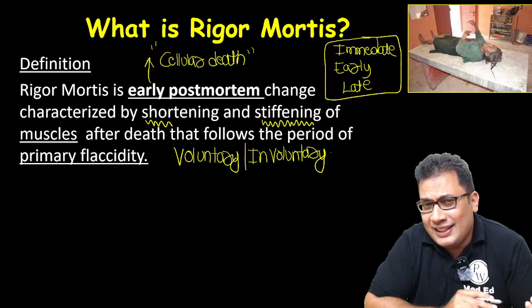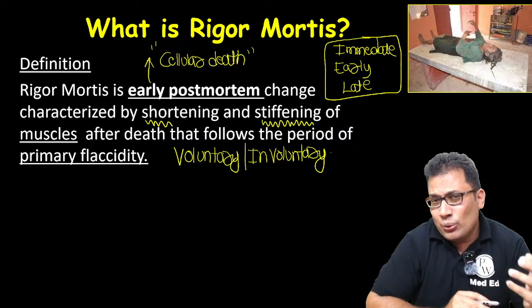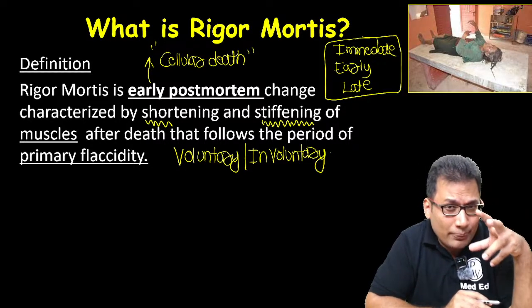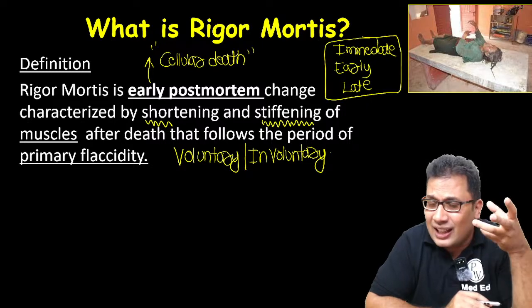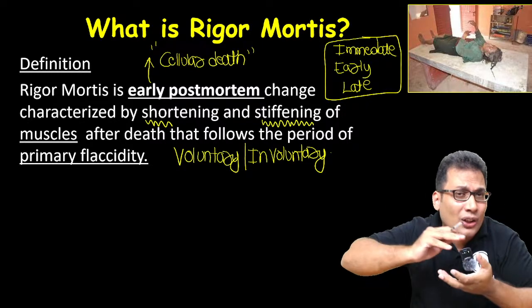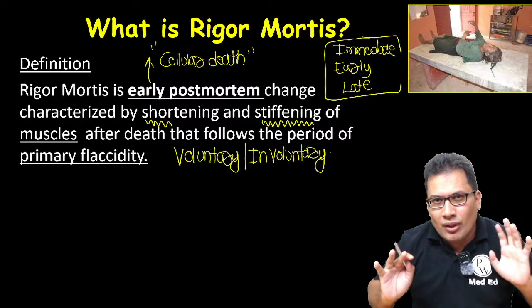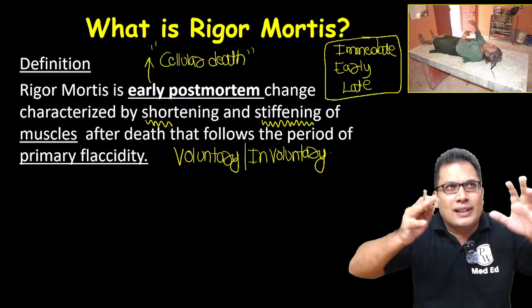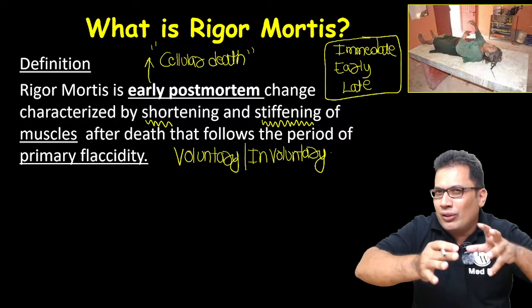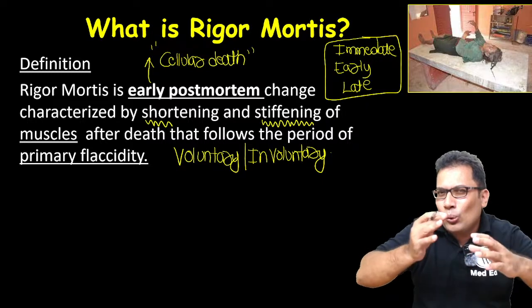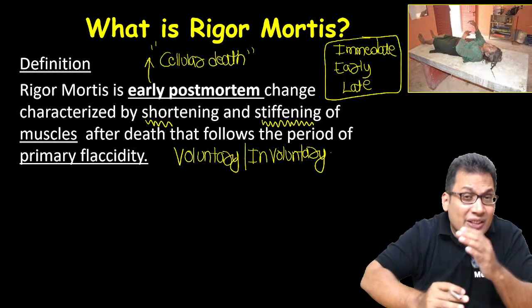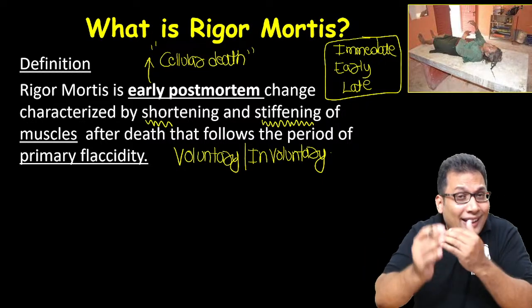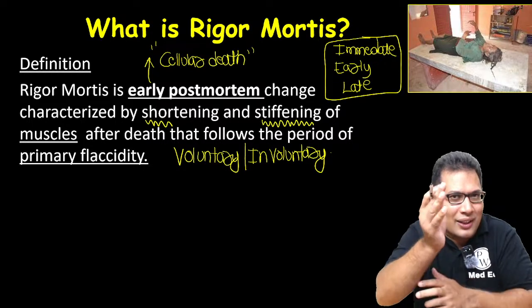Flaccidity means relaxation. So once a person dies, or any animal dies, all the muscles undergo relaxation. So in the beginning, say 5 minutes or half an hour, all the muscles undergo relaxation. Once relaxation is over, they undergo the next step, that is known as rigor mortis.